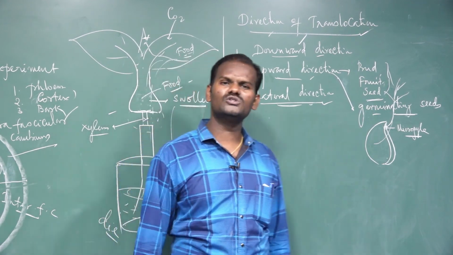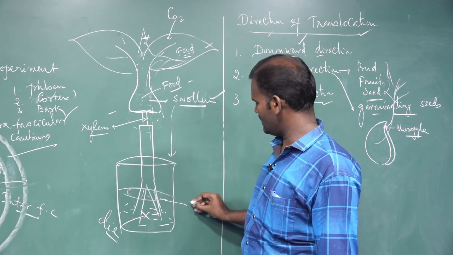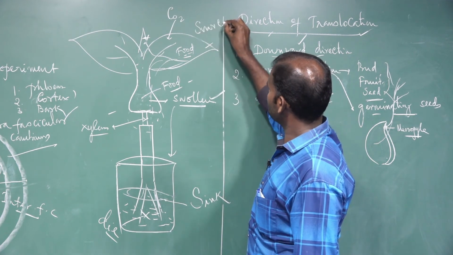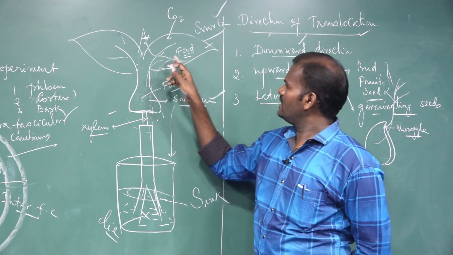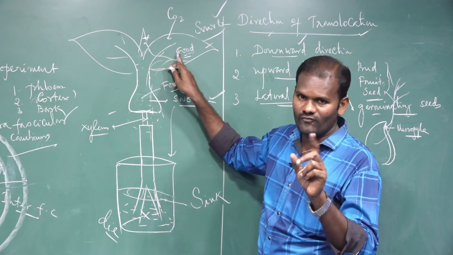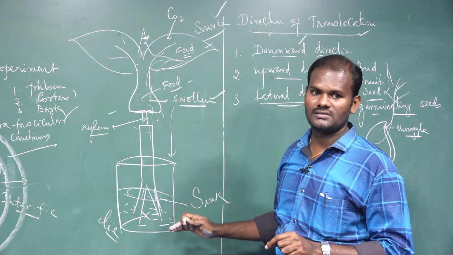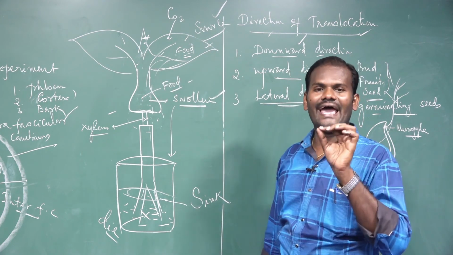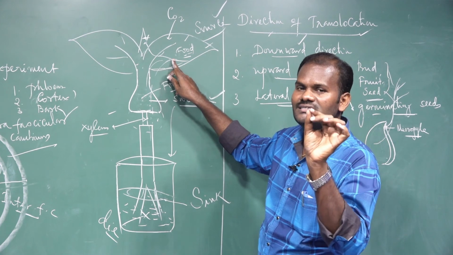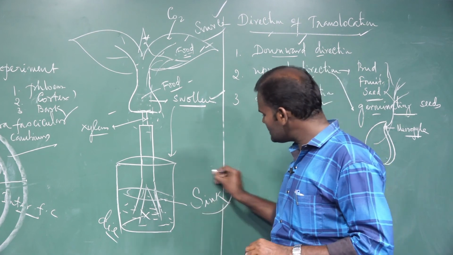Then what do you mean by source and sink? It is another question. Source and sink area: the difference between source and sink. Source is any part of the plant body which is capable of manufacturing or synthesizing its own food material, which is translocated to the other parts. These are called the source area. The actual source area of the plant body is the leaf, the site of photosynthesis. These are called sources.